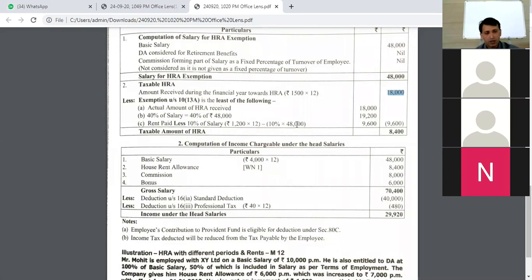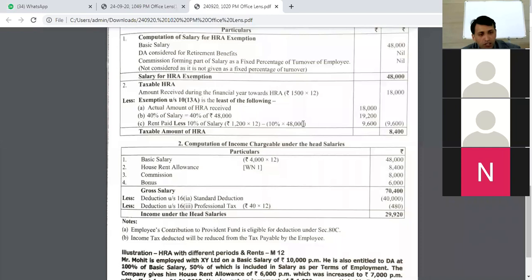Are you able to understand? So once you subtract this from that value, whatever amount you get is 9,600 rupees. Okay, can anyone help me out with this calculation? 1,200 into 12. Can anyone do this quickly? So 14,400. So out of 14,400, you subtract 4,800.